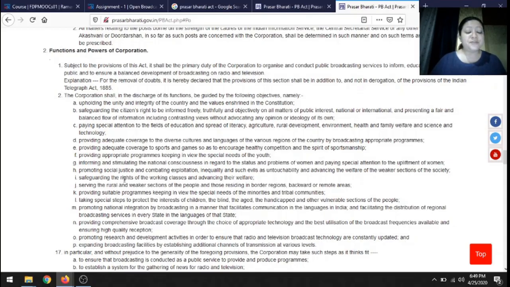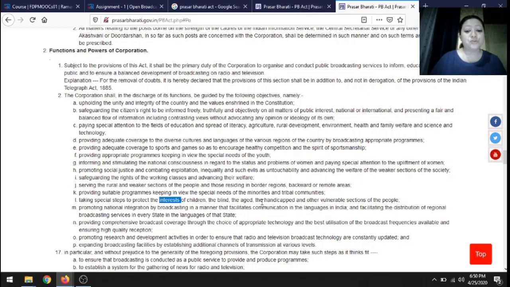Then the broadcast that is done through All India Radio and Doordarshan should also safeguard the rights of the working class and advance their welfare. Then broadcasting should also be for the rural and the weaker sections of society, maybe backward regions or remote areas. Like we know, the reach of Doordarshan and All India Radio is extremely high, and they should also provide programs for the special needs of minorities or communities, and also take special steps for the interest of the children, the blind, the aged.